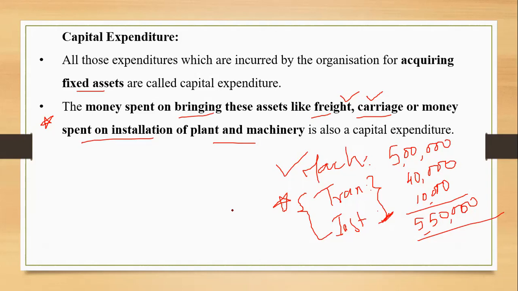एक और example याद आ रहा है. A newly constructed building is there, and we need to get it whitewashed for the first time, correct? So if you spend some money for getting whitewashed for the newly constructed building, that amount of whitewash will also be treated as a capital expenditure.